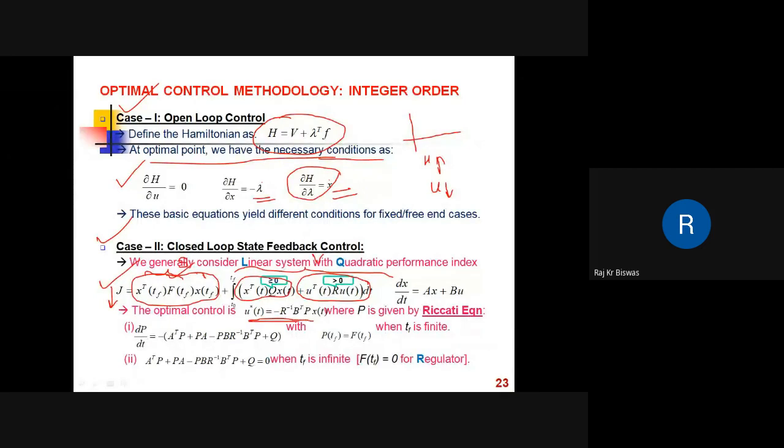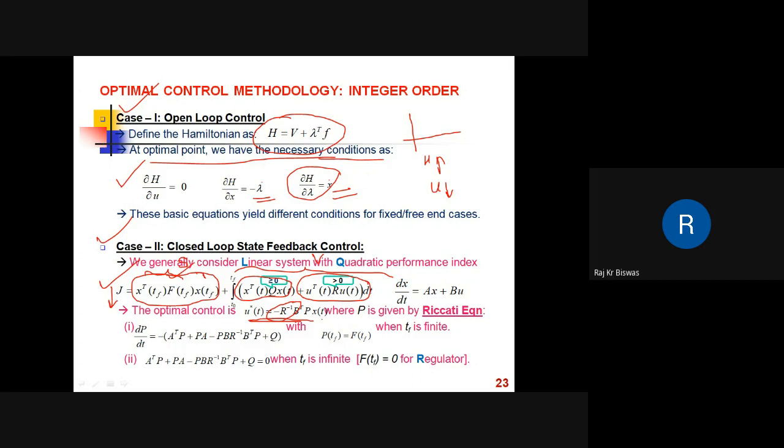U is equal to minus R inverse B transpose Px. And it should be mentioned here that Q is a symmetric positive semi-definite matrix and R will be a positive definite matrix. The reason is quite obvious from here, because otherwise this control law will not exist, because we need R inverse here. So R must be positive definite.